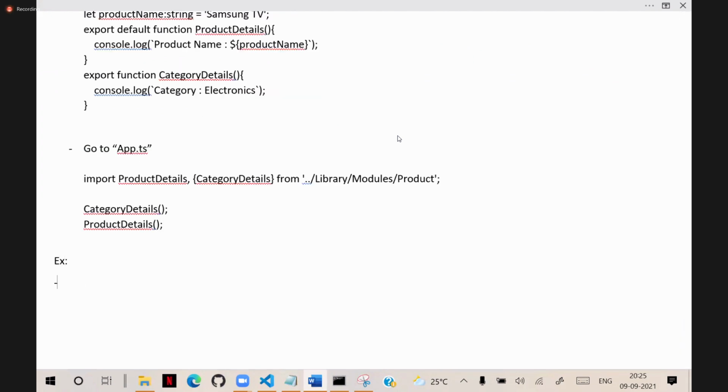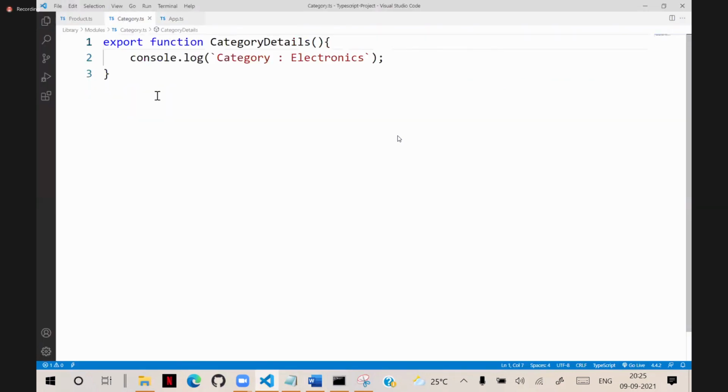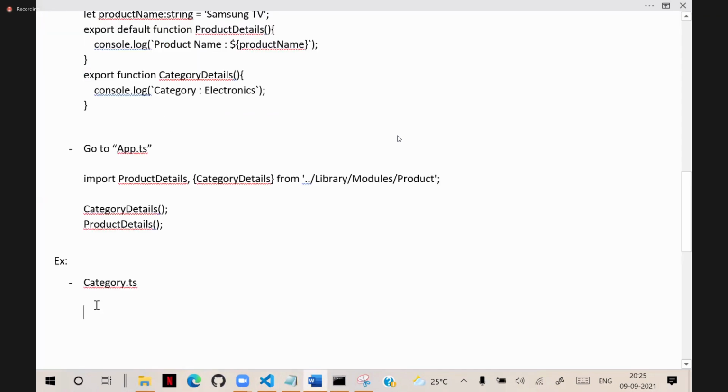In another example, I created two files. One is category.ts. In that category.ts, only category related code will be there. And we have another one, product.ts.